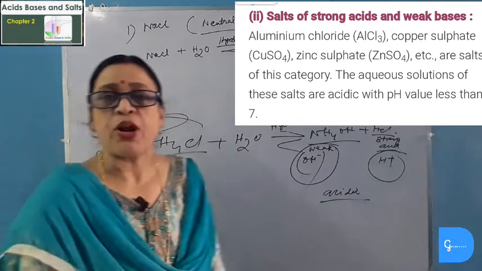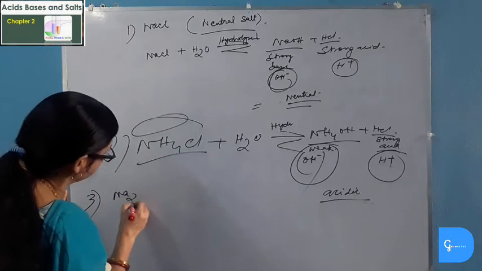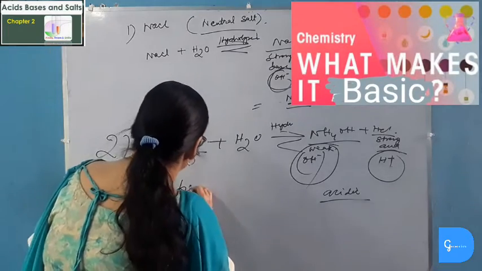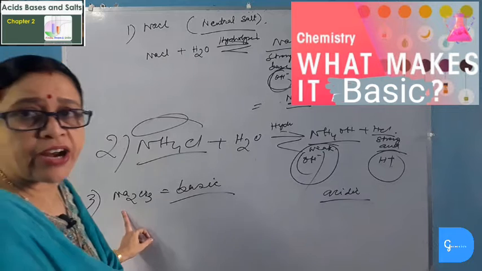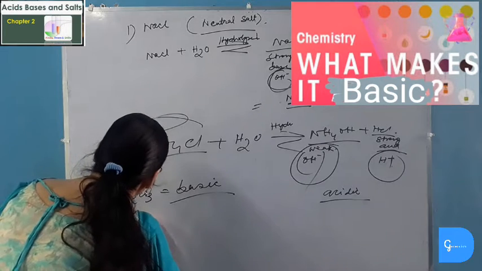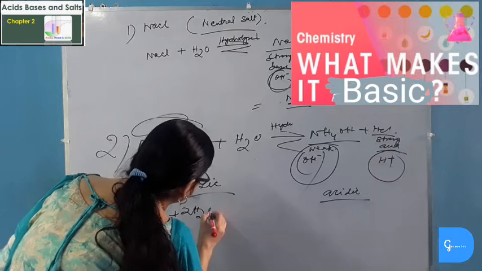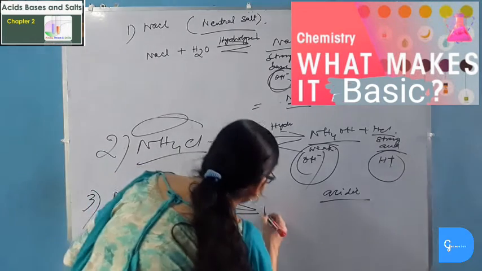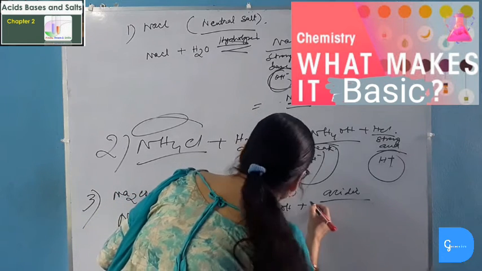Now take the example of the third salt, sodium carbonate. Sodium carbonate is a basic salt. Now when this sodium carbonate is hydrolyzed, it will give sodium hydroxide plus carbonic acid.